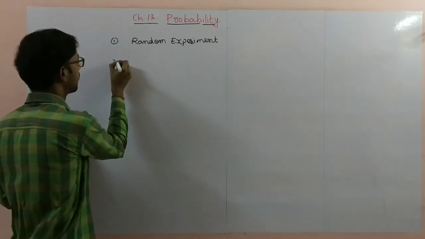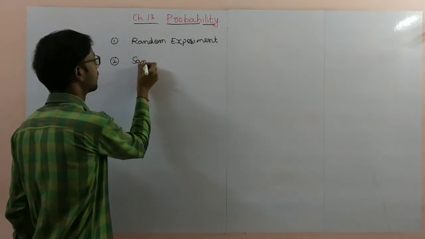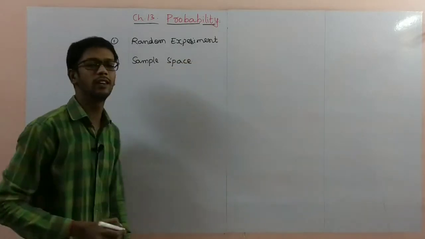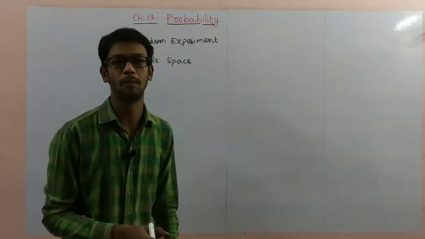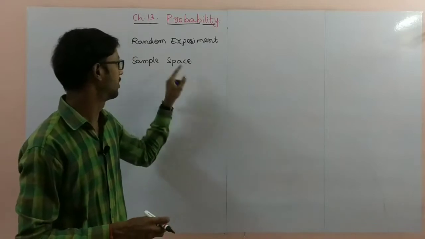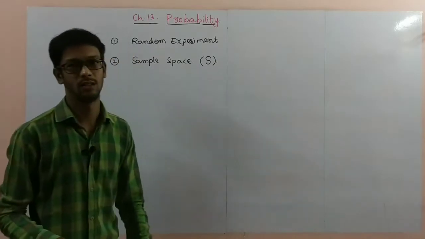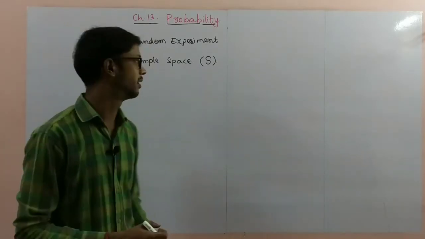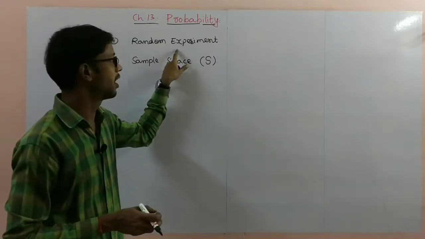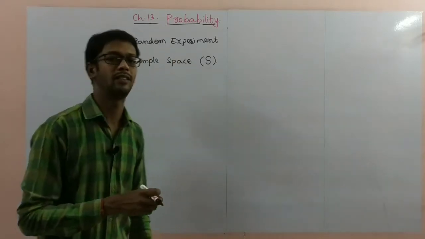Next one, sample space. What is a sample space? The total outcomes of a random experiment is called a sample space. We will always denote the sample space with capital S. Capital S is nothing but the sample space. Sample space is a set. The total number of outcomes of a random experiment is called the sample space.